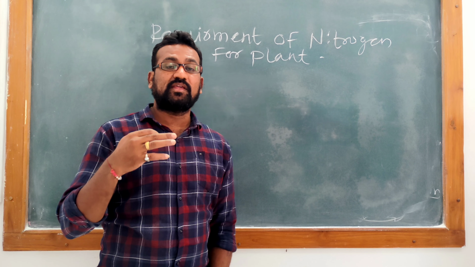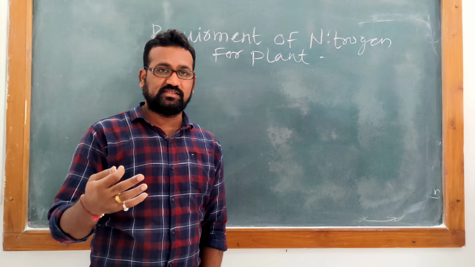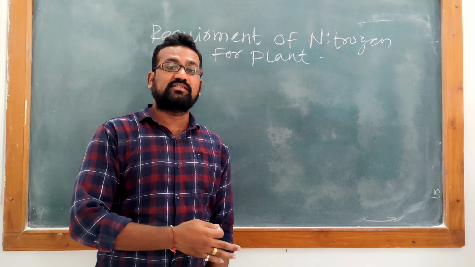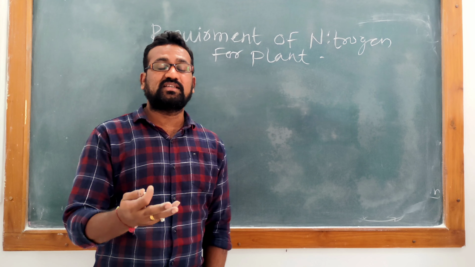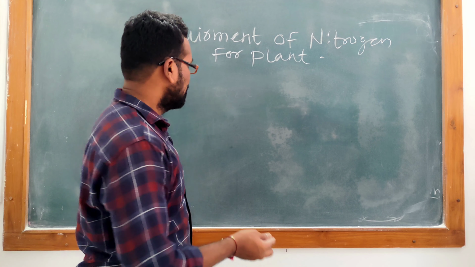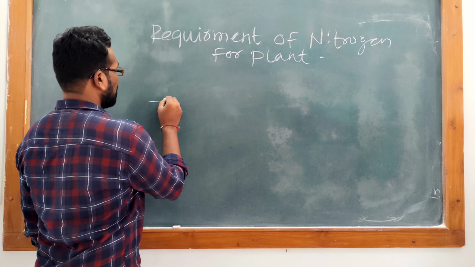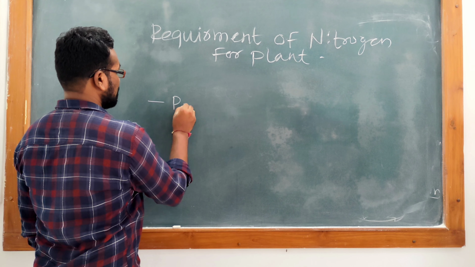So this nitrogen is very essential for proper growth and development of the plant. Plants are autotrophic in nature. They perform photosynthesis. They convert light energy into chemical energy. So for that, plants possess chlorophyll pigment. So the first use of nitrogen is in the pigments of the plant,